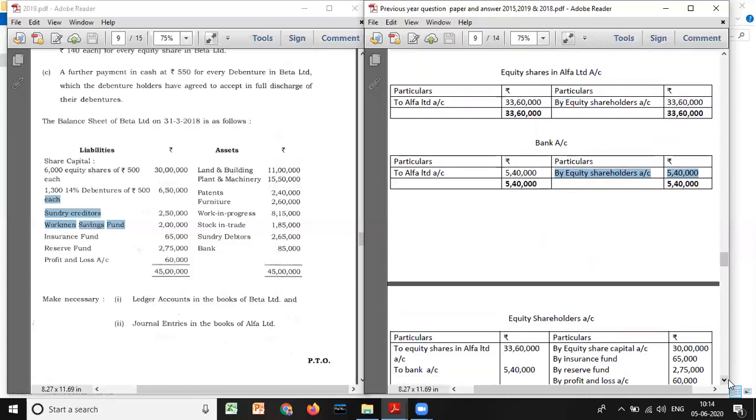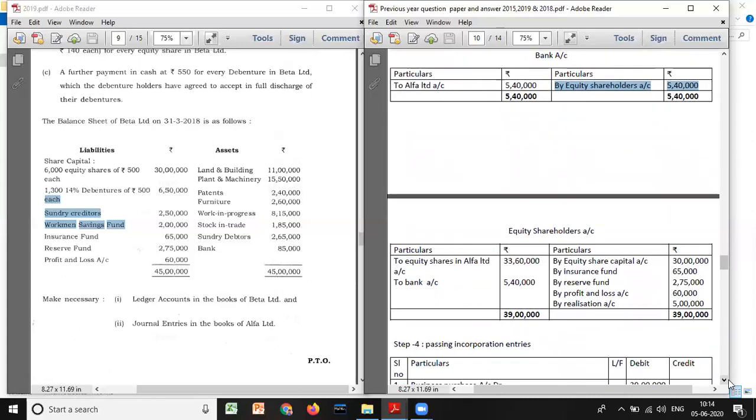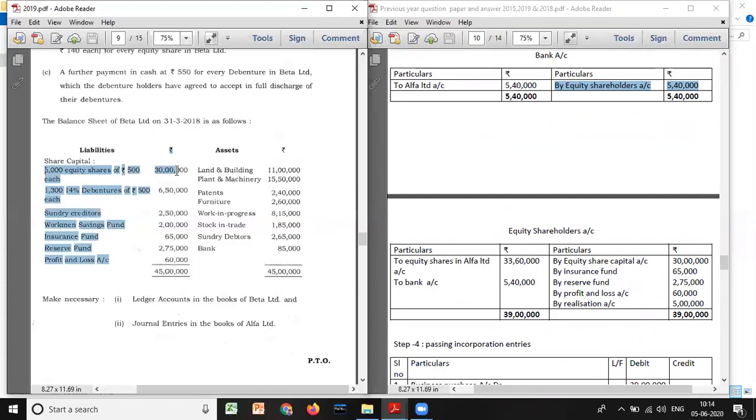Next, we have to go for equity shareholders account. Now here you should be careful. See, whenever you're preparing equity share capital account, what you need to do? First, you have to bring down equity share capital of vendor company. What is the equity share capital we have? 30 lakh we have. By equity share capital account 30 lakh, and whatever reserves you have, you have to bring them down. See, reserve fund, insurance fund, P&L account 65,000, 2,75,000, 60,000.